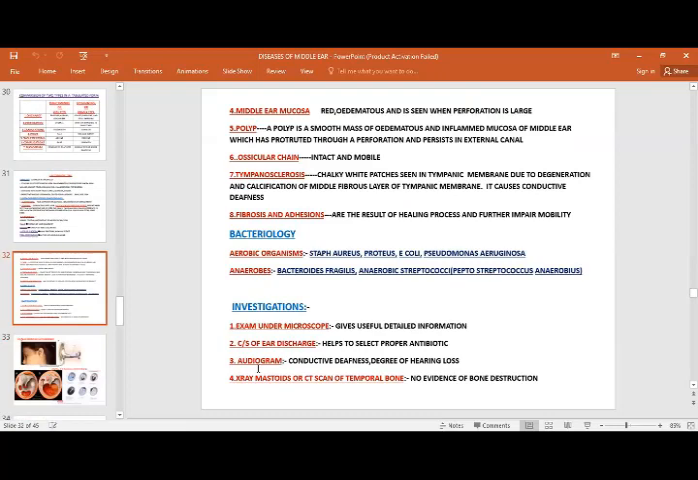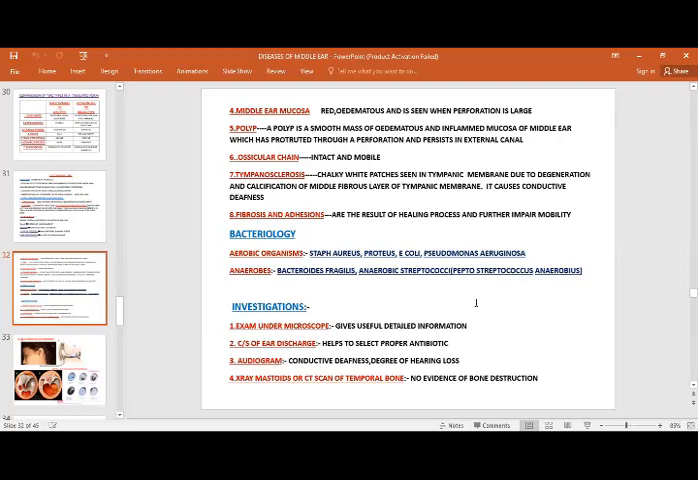We have already discussed these things: polyps, ossicular chain, tympanosclerosis, chalky white patches. If there is a resolution of the disease, then we can also see in the intact tympanic membrane the chalky white patches due to degeneration and calcification of the middle fibers of the tympanic membrane, and it causes conductive deafness. Later on, fibrosis and adhesion occur due to retraction of the tympanic membrane. Again, bacteriology: aerobic organisms, Staph aureus, Proteus, E. coli, Pseudomonas aeruginosa. These are the important organisms present in chronic suppurative otitis media, and sometimes anaerobes are also present.